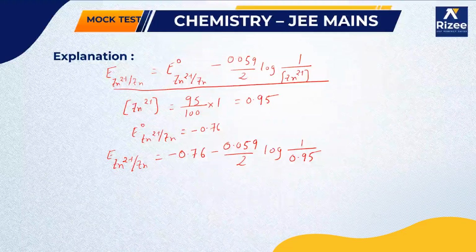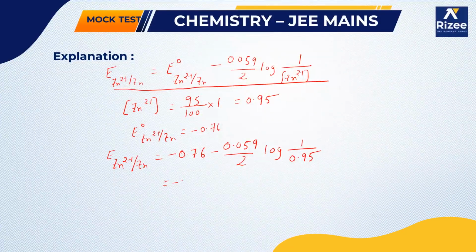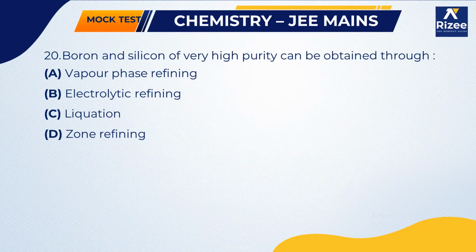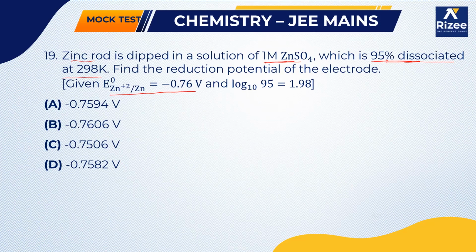This we can write as log of 1 minus log of 0.95. Using this you can calculate, and after calculation you will find the answer as minus 0.7606.